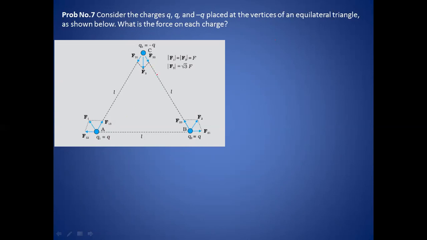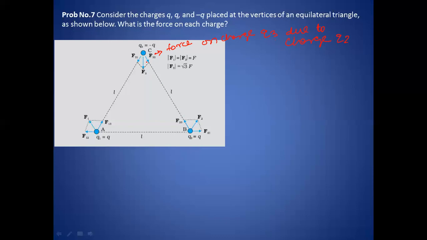The force of attraction by q2 is F3, which is F32, the force on charge 3 due to charge q2.